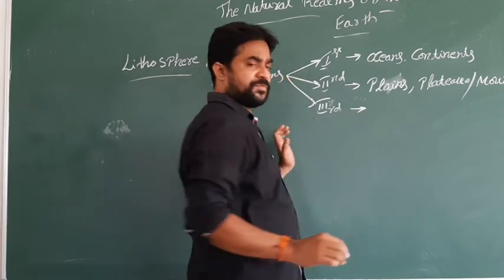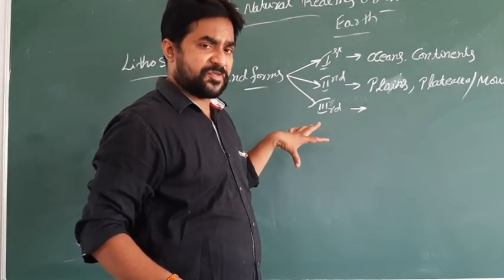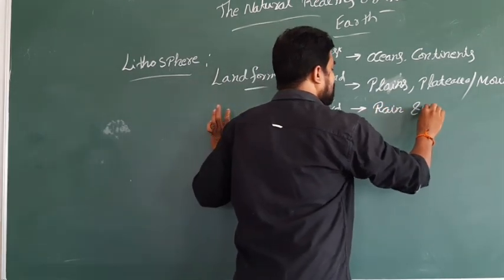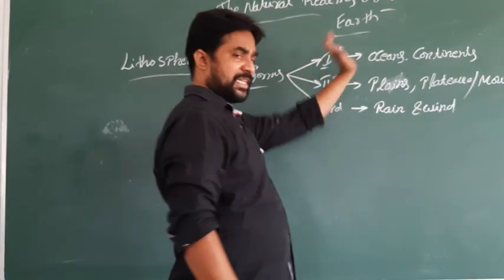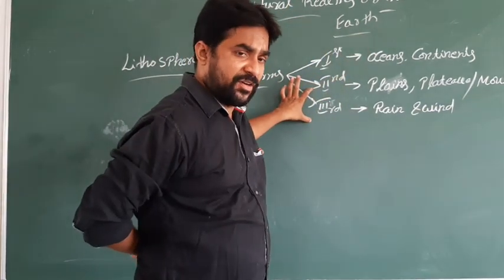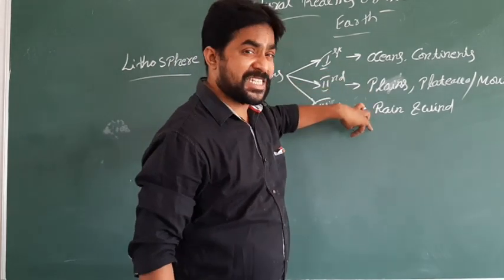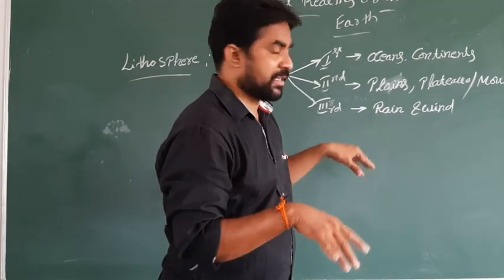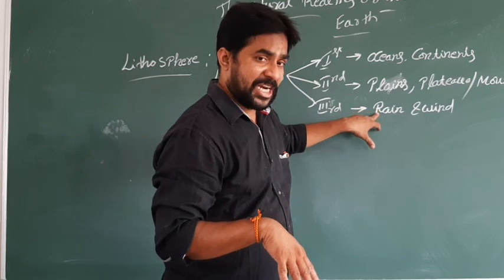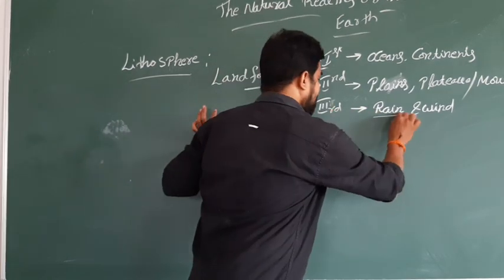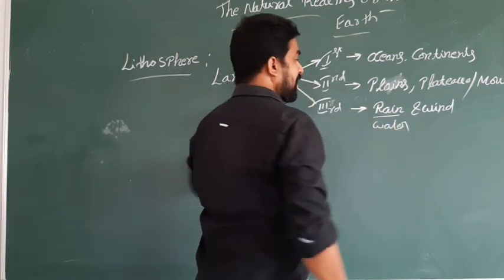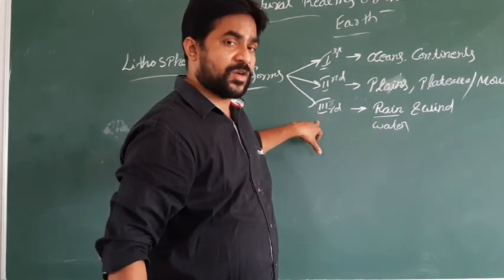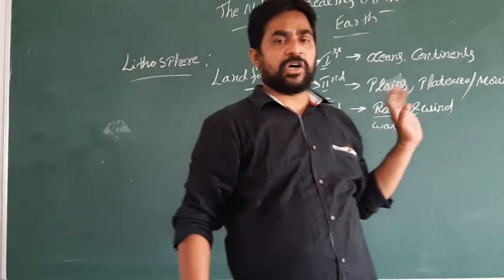Third order landforms are the landforms which are formed because of the interaction of rain and also the wind. With the interaction of rain, that is also part of water, and the wind, the areas formed are called third order landforms.